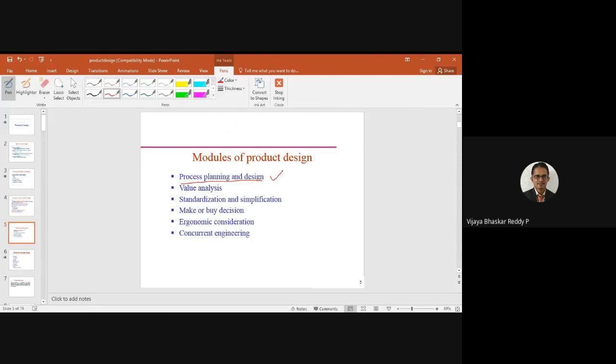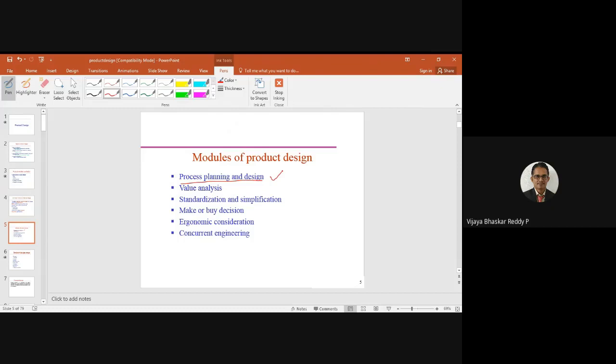So in the process, what resources and tools are required? When the machines are overloaded, when the machines are underloaded. Where do we need to locate the machines? Because if the machines are located very far apart in the layout itself, that is also difficult. So process planning and design is concerned with the process aspects, what the process is and the way of approach of manufacturing that particular product.